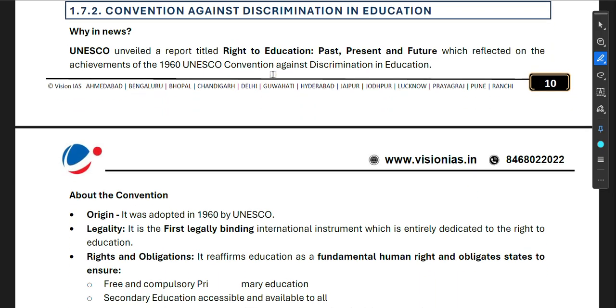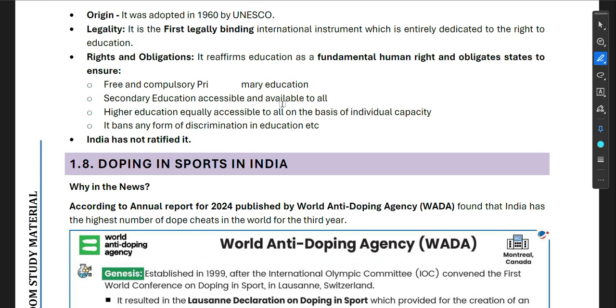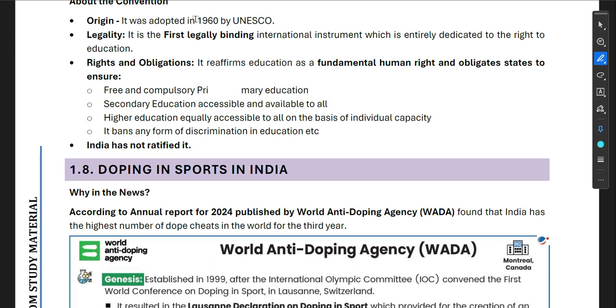Now, Convention Against Discrimination in Education. So, UNESCO unveiled a report titled "Right to Education: Past, Present, and Future," which reflected on the achievements of the 1960 UNESCO Convention Against Discrimination in Education. Origin: the Convention was adopted in 1960 by UNESCO. It is the first legally binding international instrument entirely dedicated to the right to education.